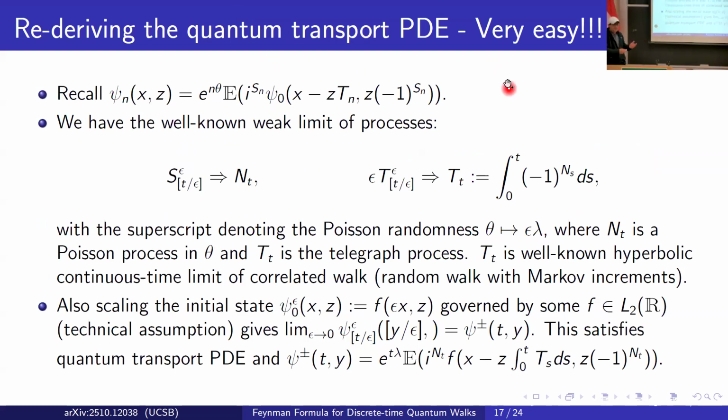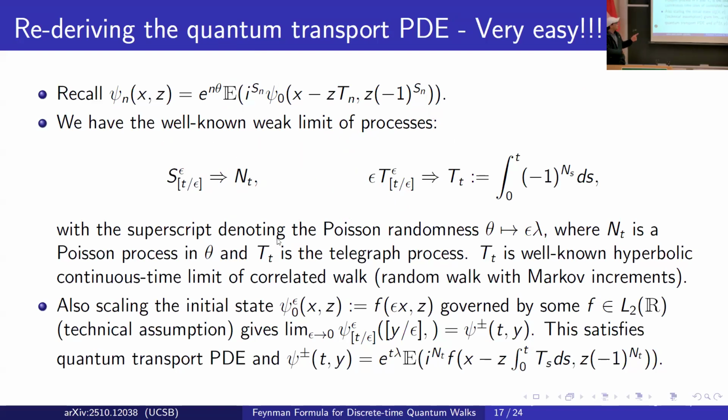The next thing is to see how our Feynman formula can derive the quantum transport PDE, the continuous time scaling that I just mentioned. Our Feynman formula gives a really easy proof of that. It's because our Feynman formula is already written in terms of an expectation of a classical process, and we know that for this classical process, we have the continuous time scaling.